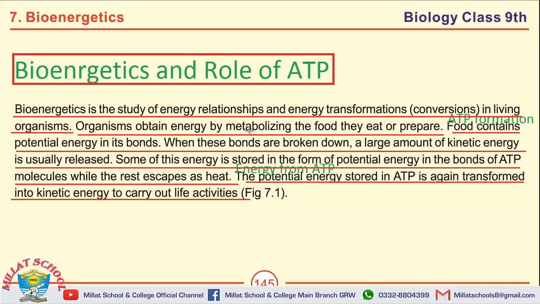The MCQs may be, the first one from the definition of bioenergetics. The second one is organisms obtain energy by metabolizing the food. The energy in ATP is stored as potential energy. When ATP is broken down, the energy is transformed into kinetic energy.